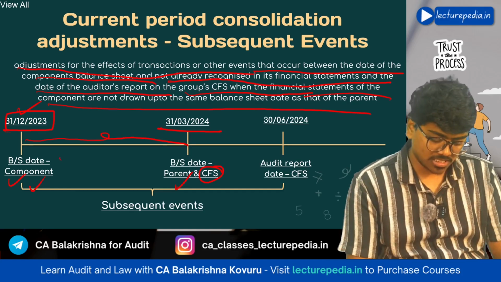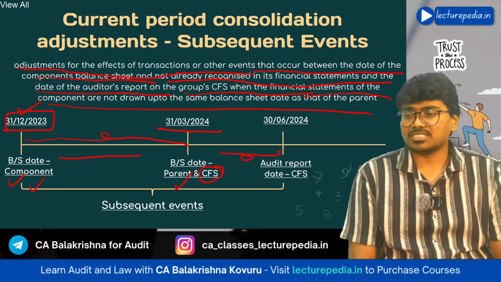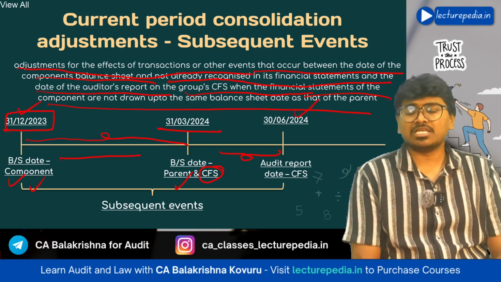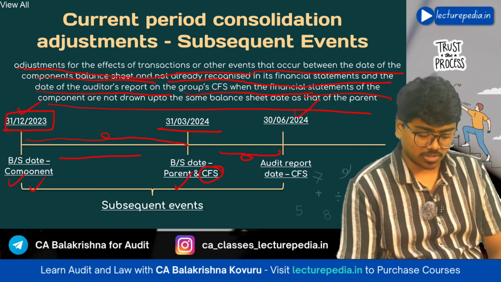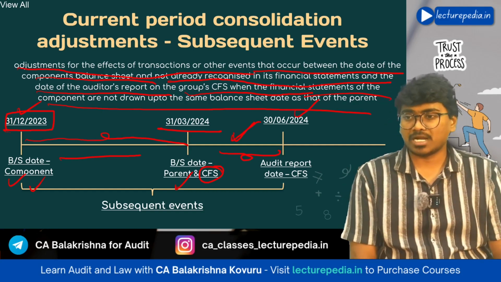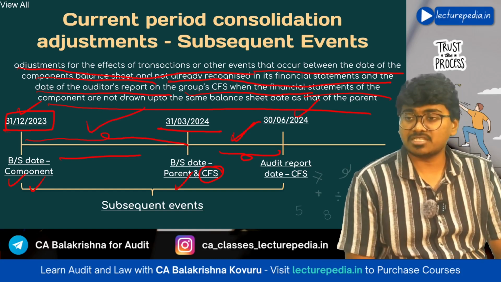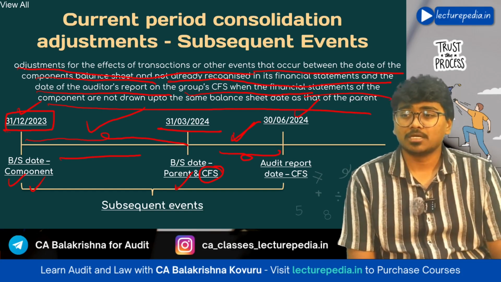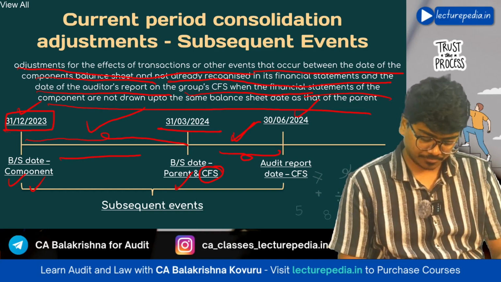This you need to adjust, and this however you will adjust. Audit report on consolidated financial statements is being given on 30 June 2024. So the events that occur between the date of balance sheet and the date of auditor report will be subsequent events. These events you will however adjust, but along with them, with respect to the component, even this event should also be adjusted. This is an adjustment with respect to subsequent events.